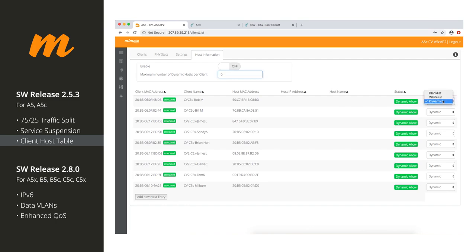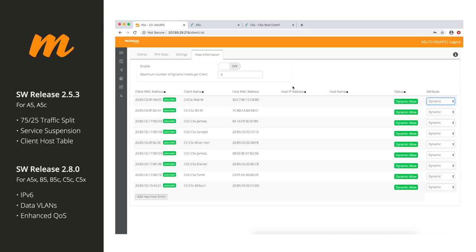You can also whitelist or blacklist specific host MAC addresses as well. So if they haven't paid their bill, this is another way that you can block the MAC address of their router so they can't connect to the internet. But it doesn't prevent you from accessing their radio or their router. So it's just another method of blocking them from being able to access the internet. So it's a really cool feature here. Hopefully this will help folks that have been looking for an advanced MAC forwarding table. Hopefully this will help you kind of sort and see exactly what's going on.